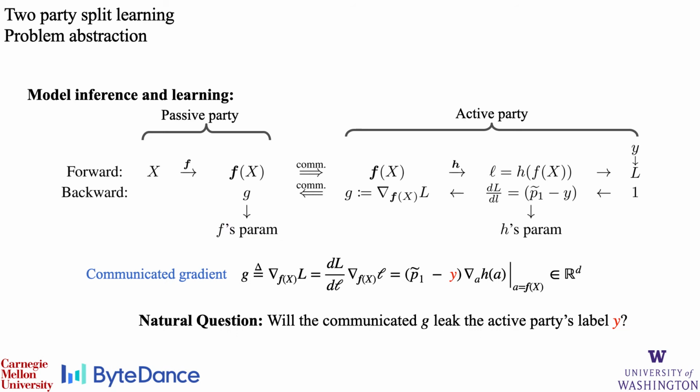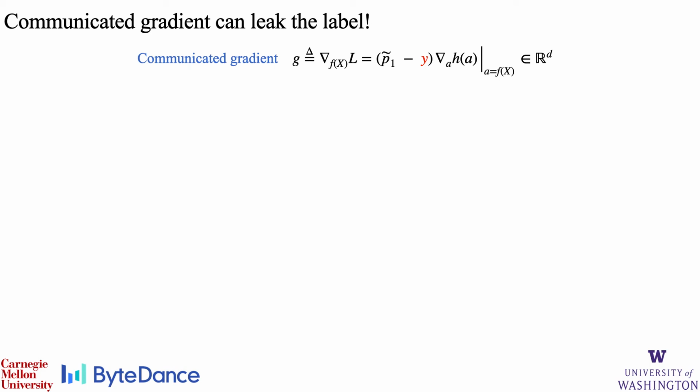If we look at the form of the communicated gradient g, we'll see that by the chain rule, it is a function of the active party's label y. Thus, a natural question to ask is if this communicated gradient will leak the active party's private label. To answer this question, we give a simple way that can uncover the label y for many practical two-party split learning applications. Here, we look at the 2-norm of the communicated gradient g.